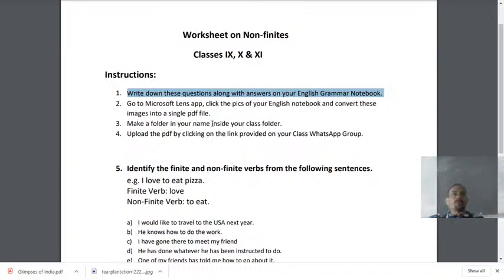Okay, so next you see, I have given you some instructions. Write down these questions along with answers in your English grammar notebook. Then go to the Microsoft Lens app, click pictures of your English notebook and convert these images into a single PDF file. Make a folder in your name inside your class folder in the library section of my website, of course. Upload the PDF by clicking on the link provided on your class WhatsApp group. I've given you all instructions.